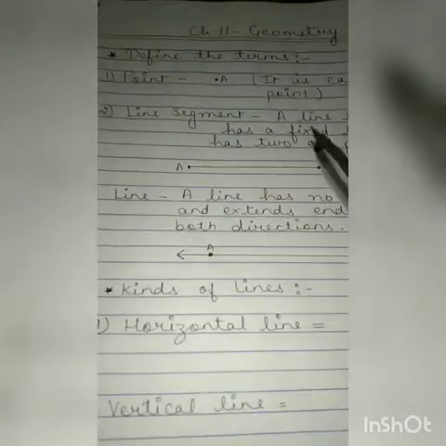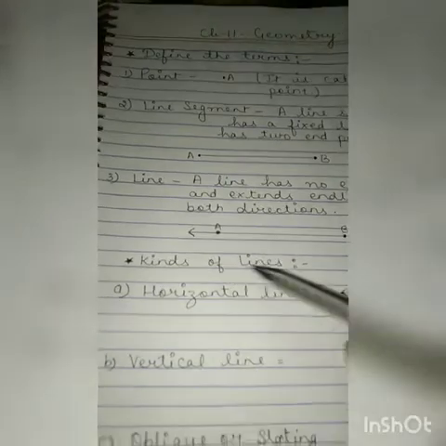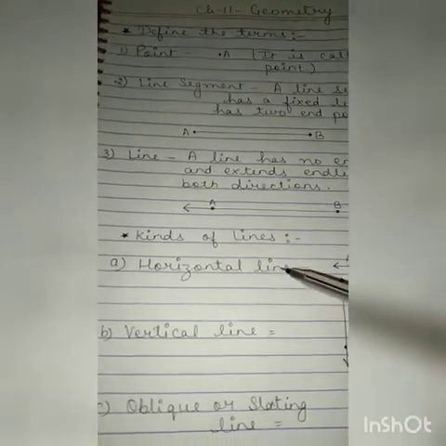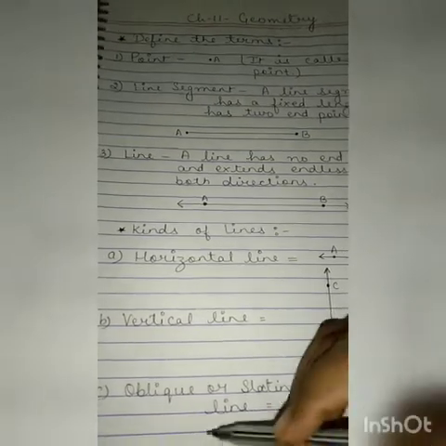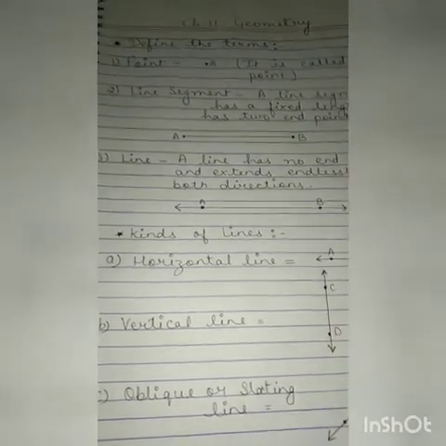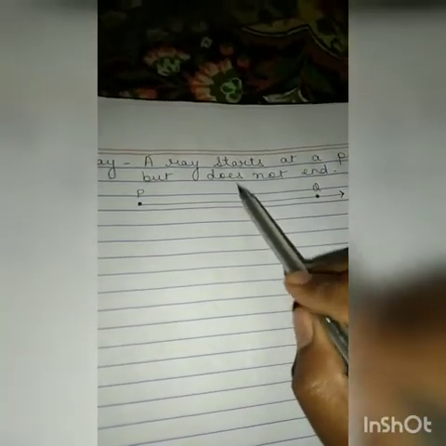So we have learned about point, line segment, line, and kinds of line. There are three kinds of line according to this chapter: horizontal line, vertical line, and oblique or slanting line. Now the fourth is ray. A ray starts at a point but does not end. It means that this is also a line, but different from both line segment and line.